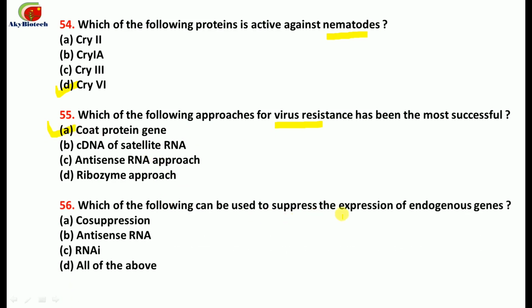Which of the following can be used to suppress the expression of endogenous genes? So the correct option is number 1, that is co-suppression. This one is correct. Then antisense RNA, again a correct one, and RNAi, this is again a correct option. So the correct one is D, all of the above.